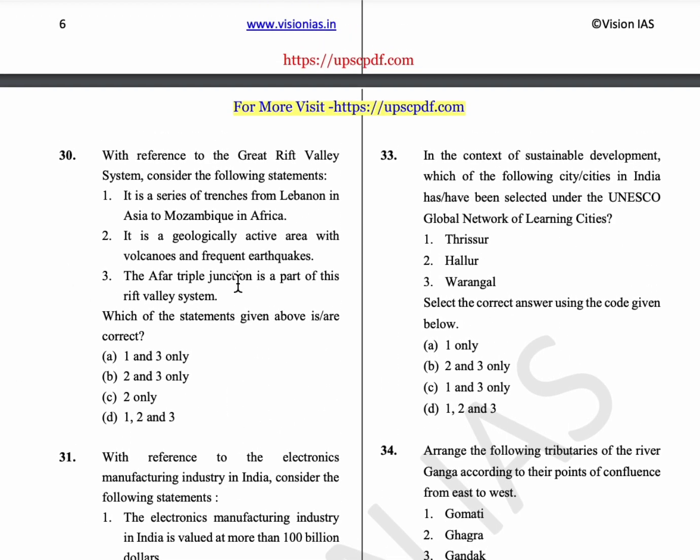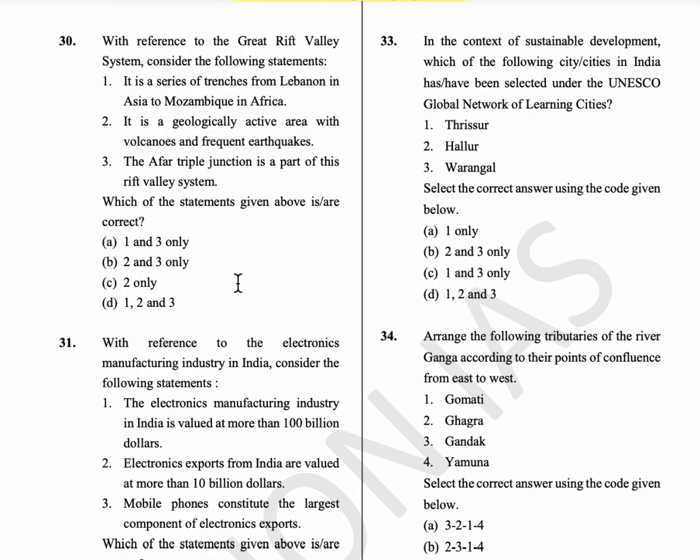33rd question, in the context of sustainable development, which of the following city or cities in India has or have been selected under the UNESCO Global Network of Learning Cities? So here the UNESCO Global Network of Learning Cities is an international network of cities that successfully promote lifelong learning across their communities.